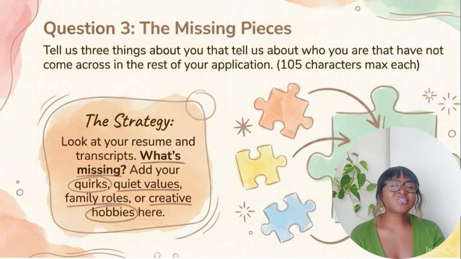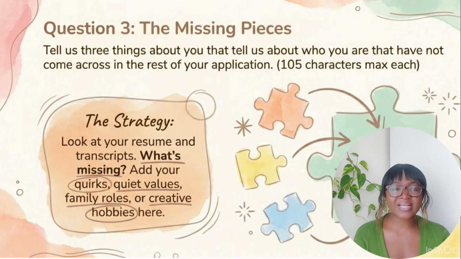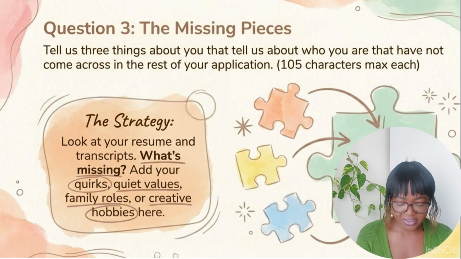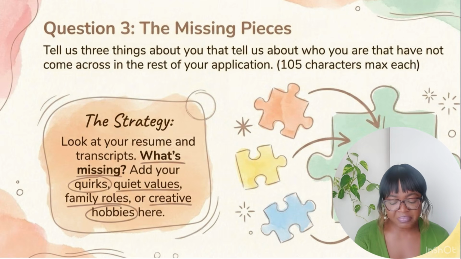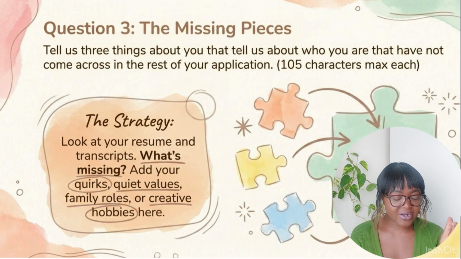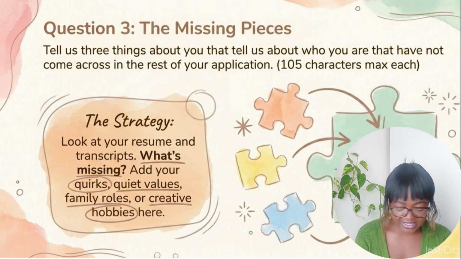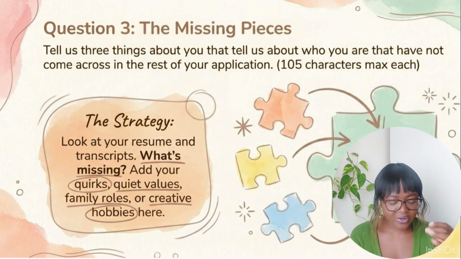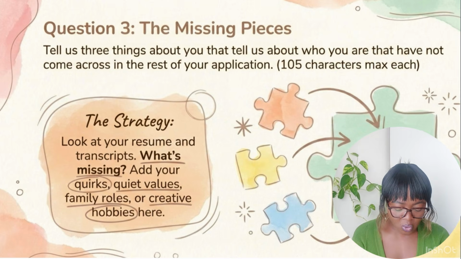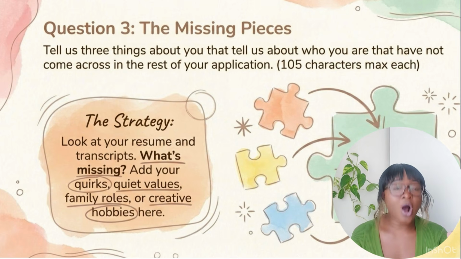Okay, so now let's talk about the third question, because in this short answers section you have 3 questions. Okay, so this is the missing pieces. Tell us 3 things about you that tell us about who you are that have not come across in the rest of your application. 105 characters max. The strategy here, general strategy, is look at your resume and transcripts. What's missing? Add quirks, let's say quiet values, family roles, or creative hobbies here.